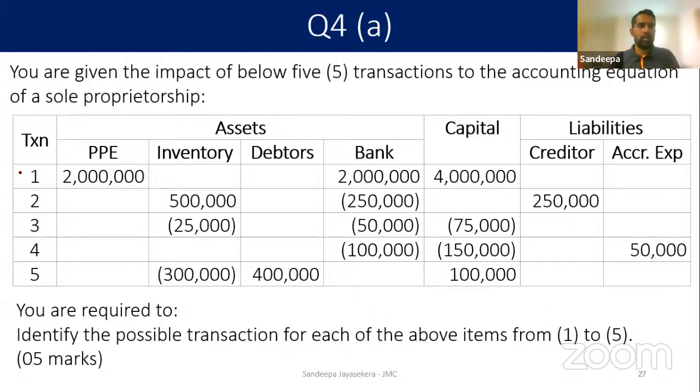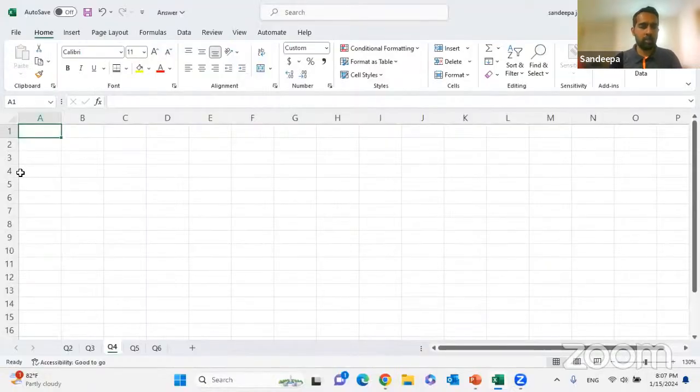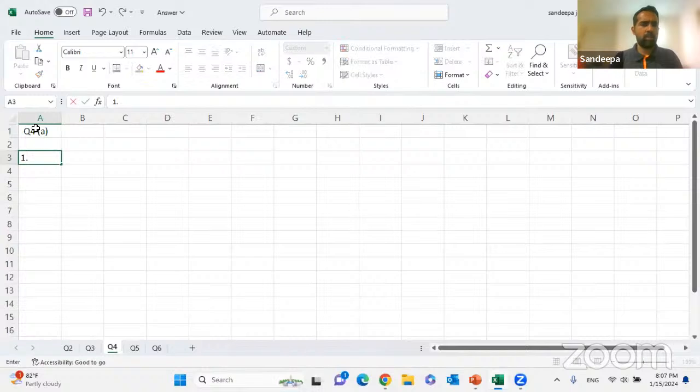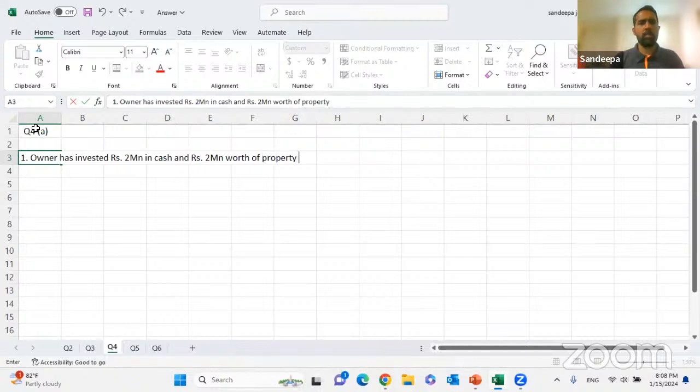So we'll write that. Right. This is question number 4A. The first transaction is: owner has invested rupees 2 million in cash and rupees 2 million worth of property, plant and equipment in the business.